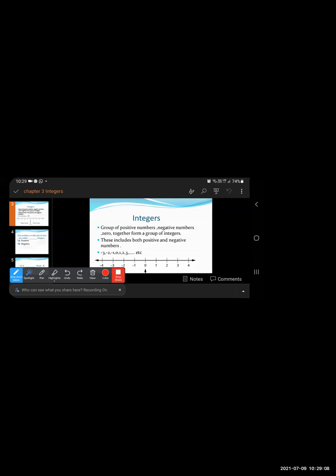So integer means what? The group of numbers including positive numbers, 0 and negative numbers. ठीक है, जिनके पास positive numbers भी है, 0 भी है and negative numbers भी है, these are known as integers. These are known as what? Integers.